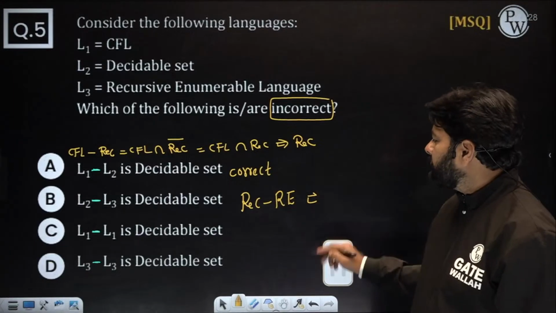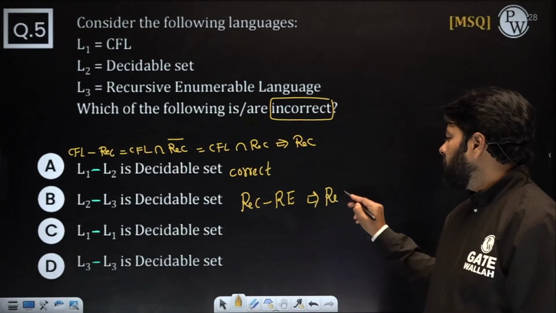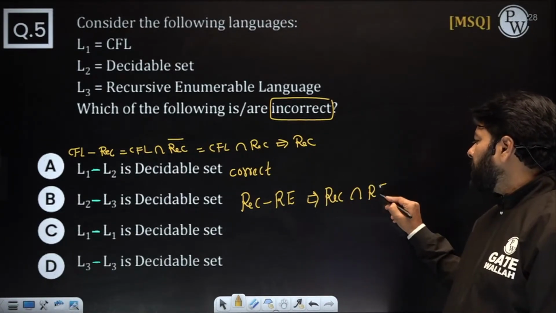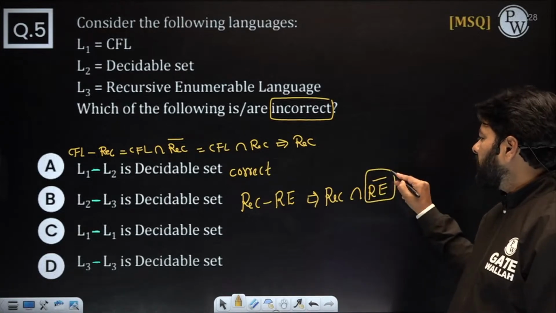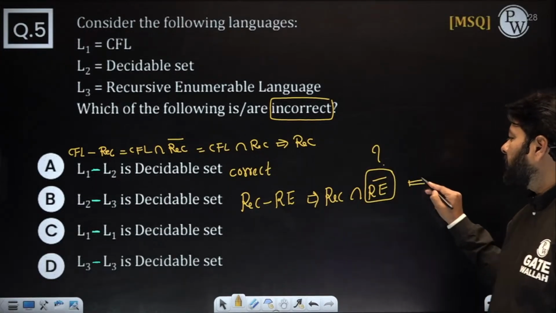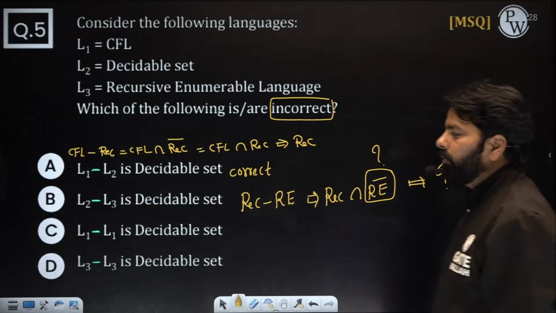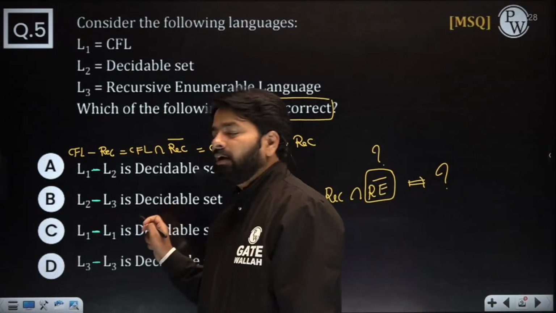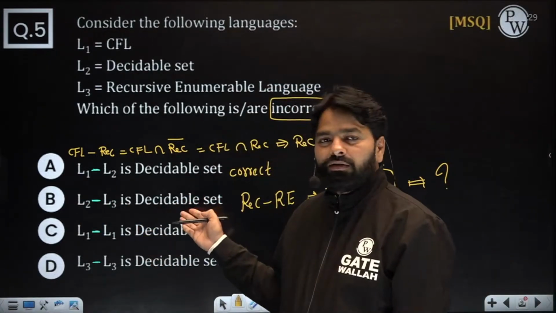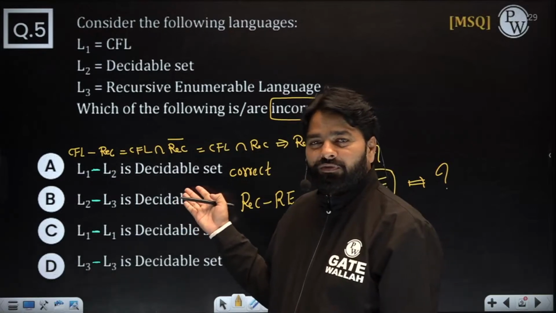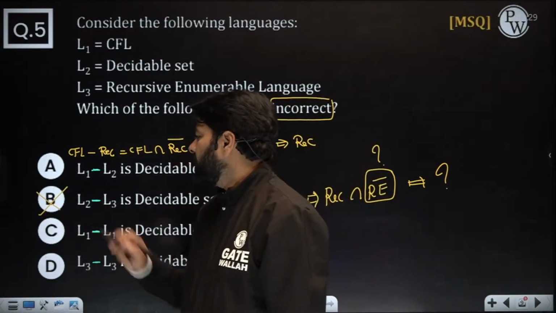Then if it is not RE, we will not understand. So what's going to be the problem? If you are trying to understand that complement, you don't know what's happening here. So this result could be anything, we don't know. So B, we can't say. Definitely this is not guaranteed decidable.